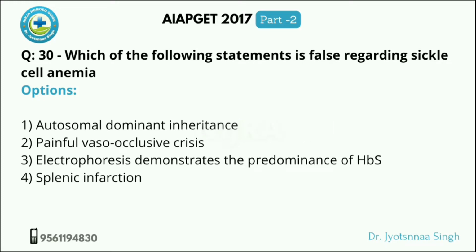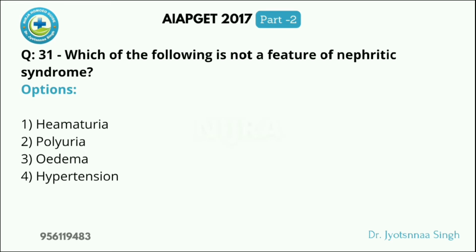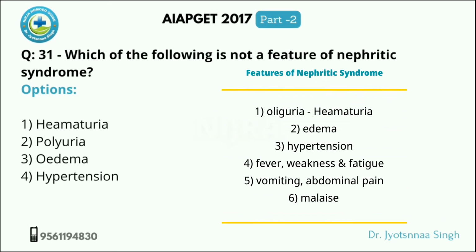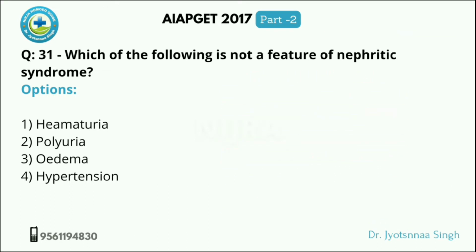Which of the following is not a feature of nephritic syndrome? The features are oliguria, which causes hematuria. Next is the edema. Third one is the hypertension. Next, fever, weakness and fatigue. Next is the vomiting with abdominal pain. And the next is the malaise. So now we can see the option given is hematuria. Okay, this is the feature.